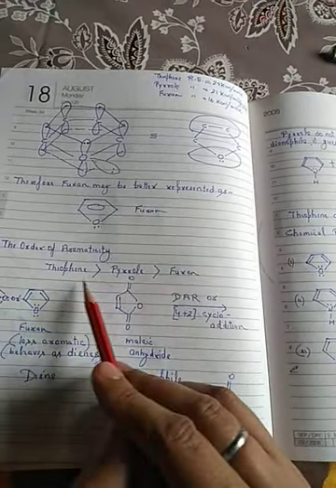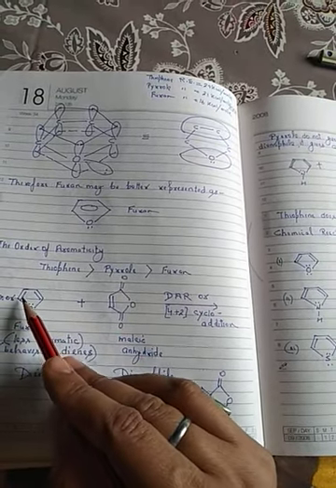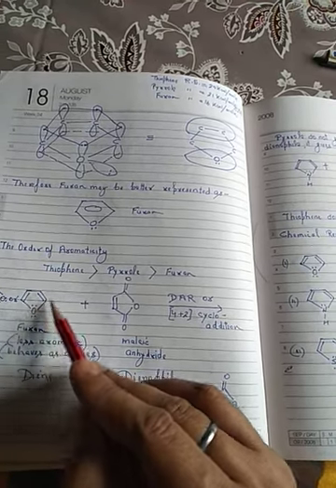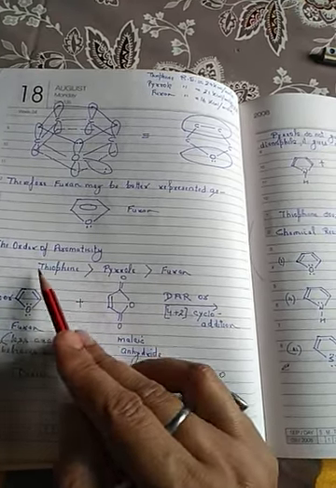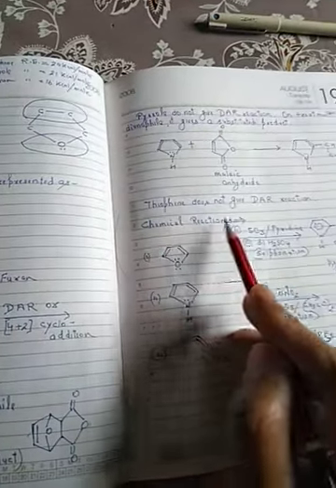Because of high aromaticity, the lone pair in thiophene is delocalized with the pi electrons of the carbon atoms. The higher aromaticity of thiophene is justified by its not giving the DAR reaction.